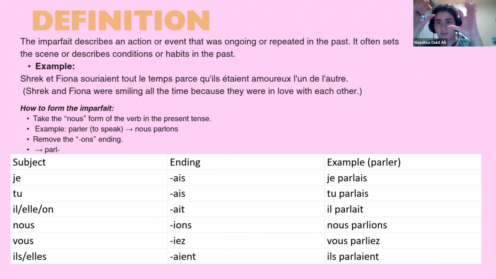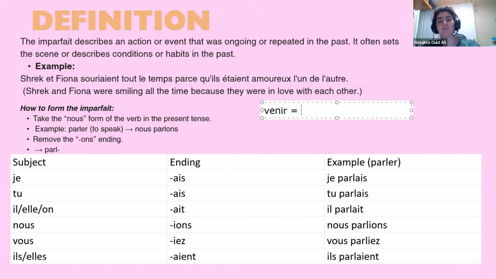No, all the verbs follow this. You take the nous form in the present tense, you remove the ONS and you add the endings. Even irregular verbs will be the same. For example, I gave the example of partir. Let's check the verb venir. What is venir in the present tense with nous?